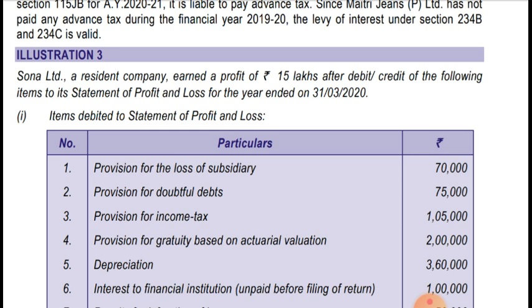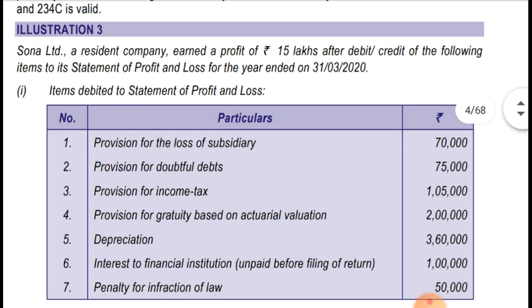Items debited to the profit and loss account: provision for loss of subsidy is 70,000. Provision for bad and doubtful debt is 75,000. Provision for income tax is 1,05,000. Provision for gratuity based on actuarial valuation is 2 lakh. Since this is based on actuarial valuation, it will be considered as not a provision but actual gratuity, and it should be allowable as per the normal provisions of the Income Tax Act. Depreciation is 3,60,000. Interest to financial institution unpaid before the filing of return is 1 lakh. Penalty for infringement of law is 50,000.